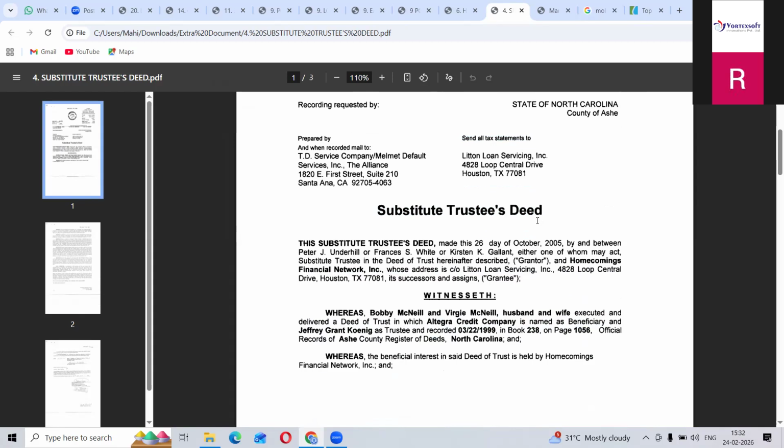For example, Robert is your trustee, he is not working and not responding to whatever doubts you are asking him, then you have rights to change that Robert. In place of Robert you can substitute John, Smith, whoever, which person is working well, you can make that person the substitution of trustee. We call it a substitution of trustee. If you are not satisfied with that middleman's work, you have rights to change that person. For that we call it a substitution of trustee.